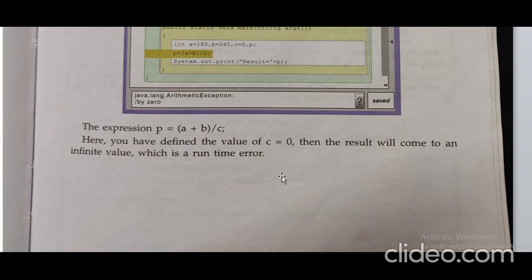Now we have discussed three types of error: syntax error, logical error and runtime error. The rest of the topic we will discuss in the next class.